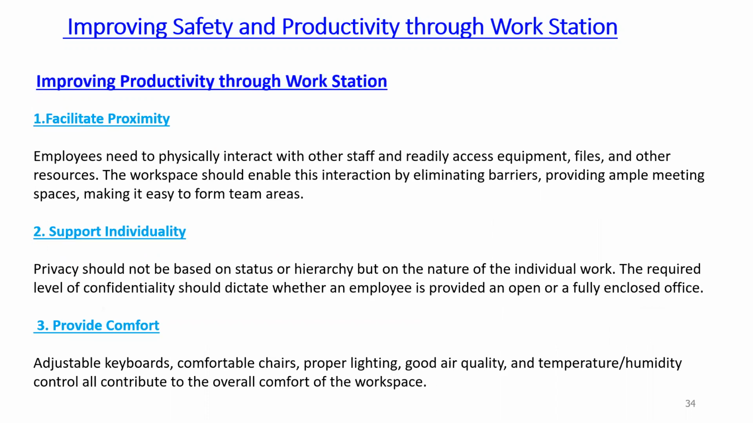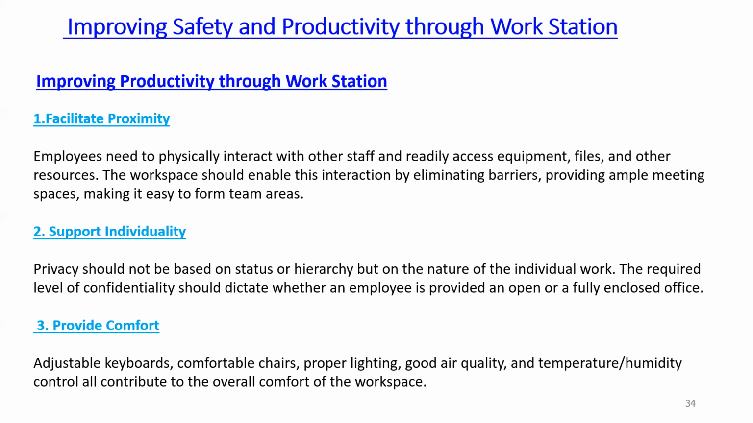Then how to improve the productivity through the workstation. So there are different parameters like facilitate proximity. It means that employees need to physically interact with other staff, and readily access equipment, files, and other resources. So the workplace should enable this interaction by eliminating the barriers, providing ample meeting spaces, then making it easy to form team areas, etc. So we can minimize the work time by facilitating proximity.